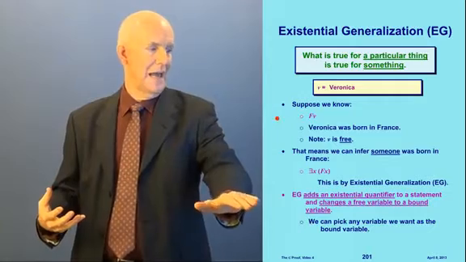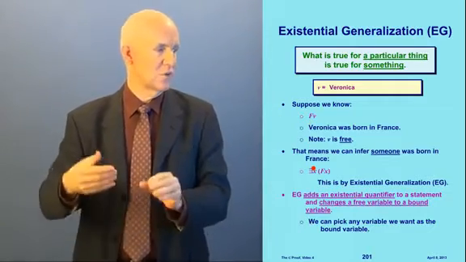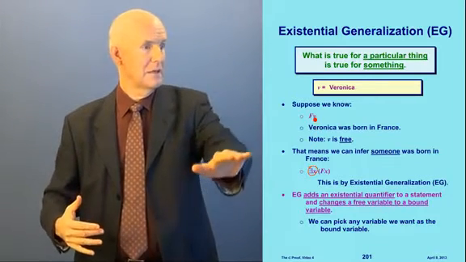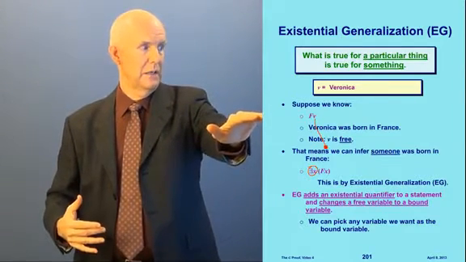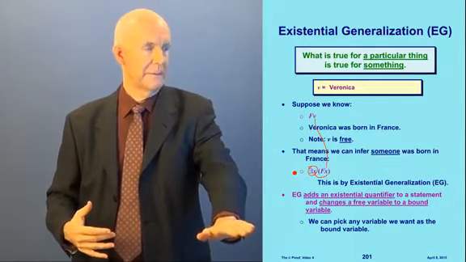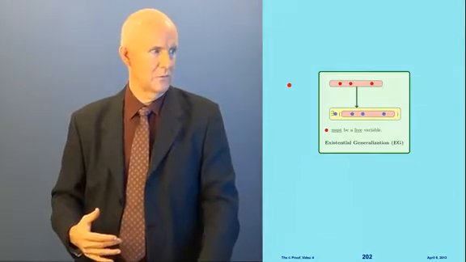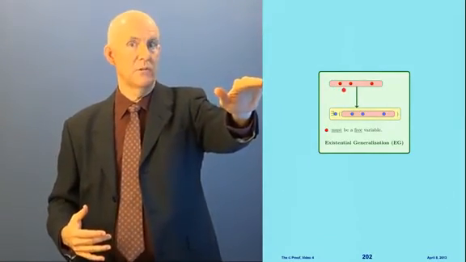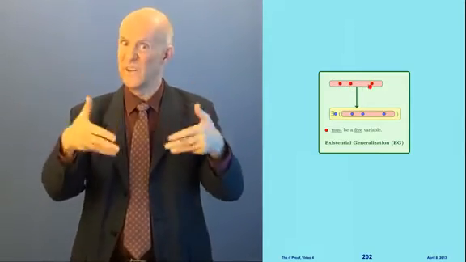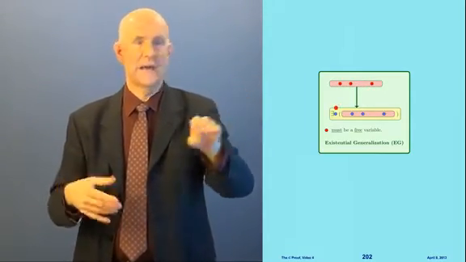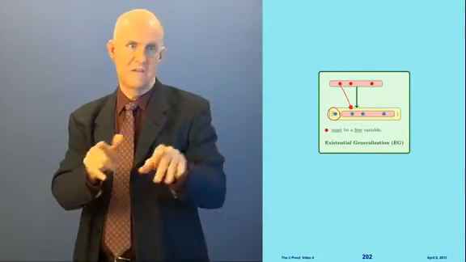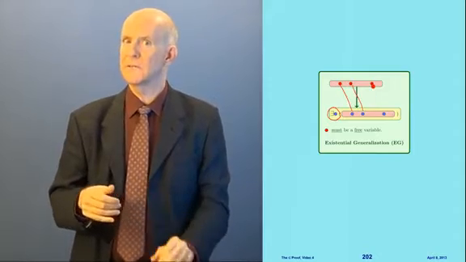So EG adds an existential quantifier to a statement and changes a free variable to a bound variable. You see, here the V is free, and here the x is bound. We can pick any variable we want for the bound variable. Okay, now here's what the rule looks like. So I have a statement up here with no quantifier, a pink statement with a red variable in it, and the red variable's free. Then what I can do is stick on an existential quantifier with a blue variable and change the red variables to blue variables like that. You see what that means?